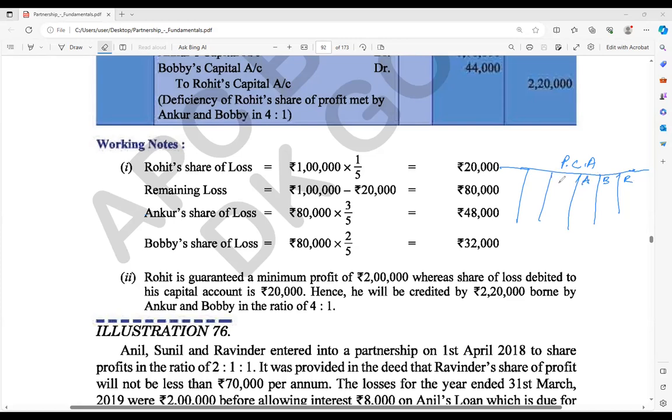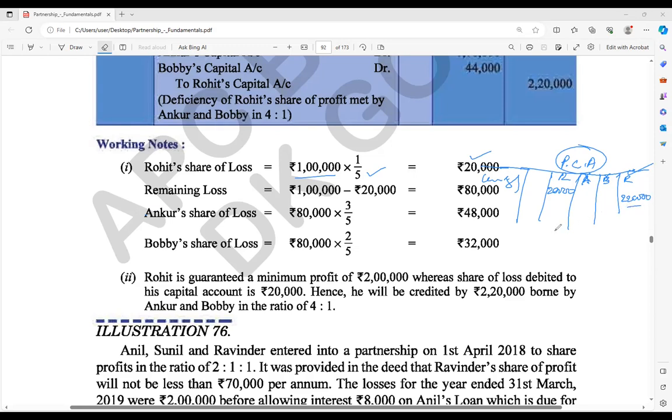I am not bothering about these two. I am bothering only about this one, because this person has a guarantee to get at least 2 lakh rupees. So if there is a loss, his share as per the loss, 1/5, 20,000 will come. So in the partner's capital account, if I write on this side, there will be loss distributed to Rohit, how much? 20,000. Correct or not? If I am getting a minimum profit, how much am I supposed to write on the credit side for Rohit? 2 lakh.